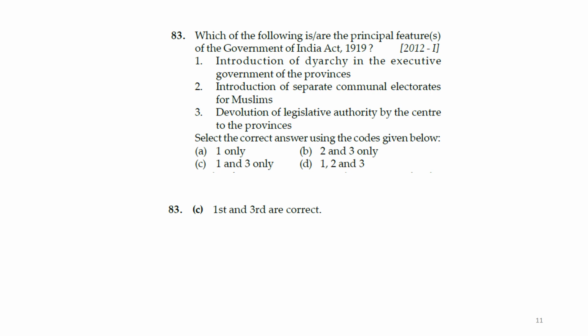See, this is wrong: the separate communal electorate was not only for Muslims but for other classes also. The first is correct, the introduction of diarchy in the executive government of provinces. And the devolution of legislative authority by the center to the provinces is also correct. So the answer is C.